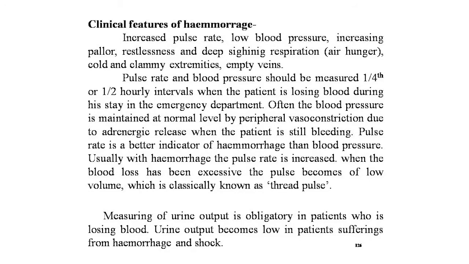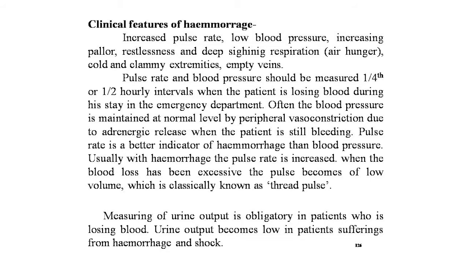Increased pulse rate, low blood pressure, increasing pallor, restlessness and deep sighing respiration, that is the air hunger, cold and clammy extremities, empty veins. Pulse rate and blood pressure should be measured quarter-hourly and half-hourly intervals when the patient is losing blood during his stay in the emergency department. Often the blood pressure is maintained at normal level by the peripheral vasoconstriction due to the adrenergic release.